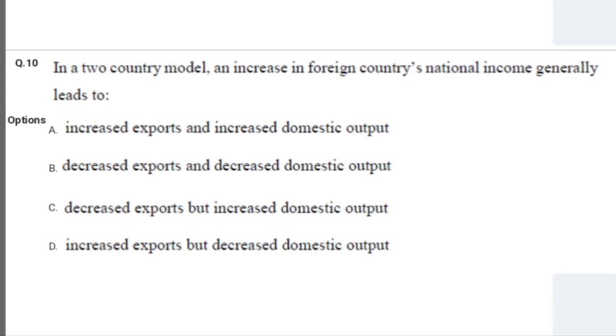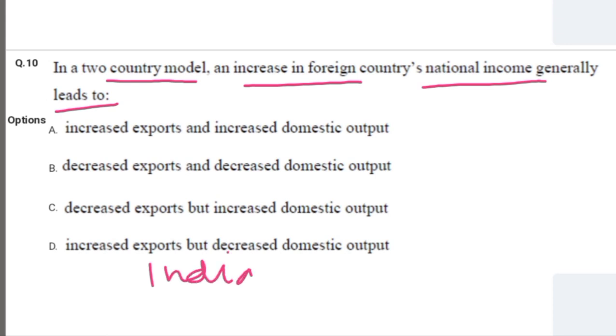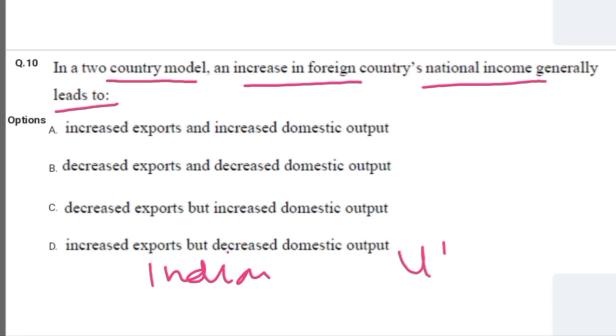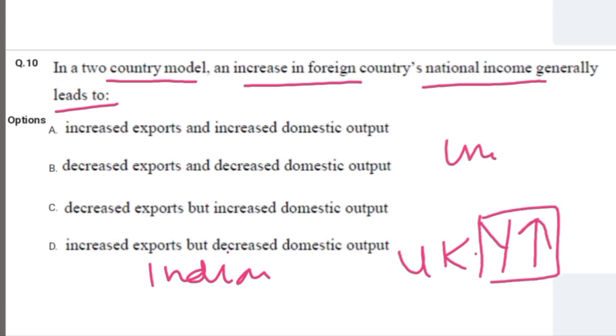Next question is, in a two-country model, an increase in foreign countries' national income generally leads to. So if we have two economies, let us say India and UK, we have a two-country model. It says increase in foreign countries' national income. If the national income increases in the UK, this will lead to an increase in imports.